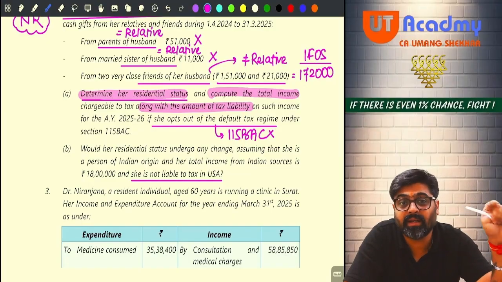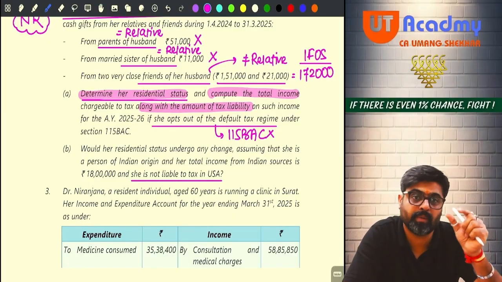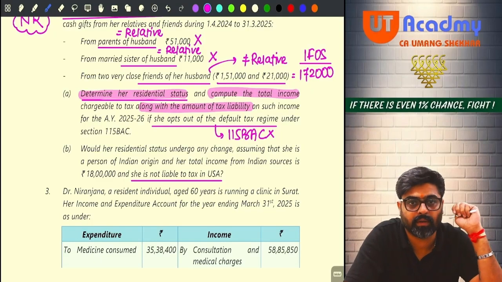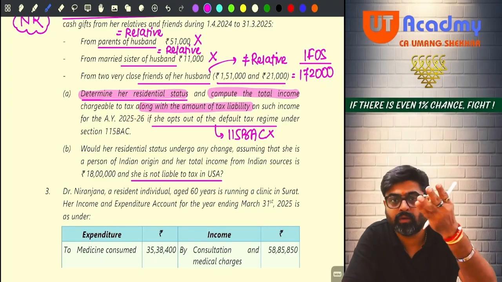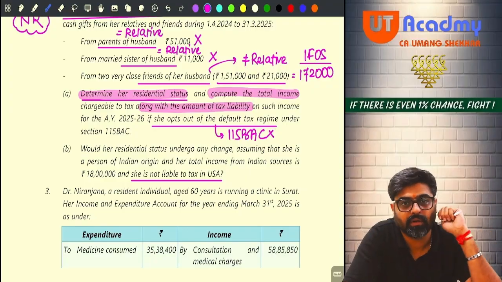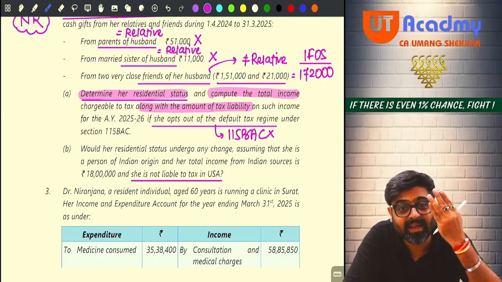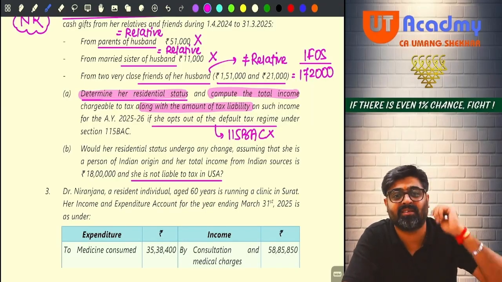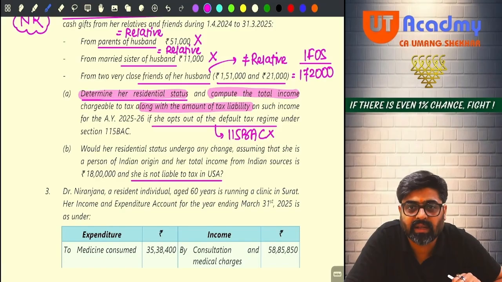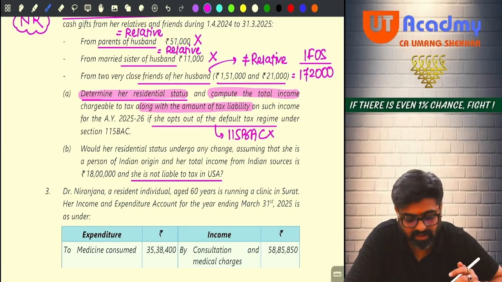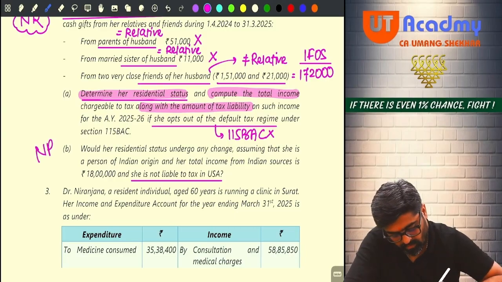To become a deemed resident, your total income should be more than 15 lakhs. It is more than 15 only. You should not be liable to pay tax in another country. You are not liable to pay tax in USA. But for that you must be an Indian citizen. You are not an Indian citizen, so we cannot make you a deemed resident also. Getting my point? So what will be the residential status? It will remain non-resident.